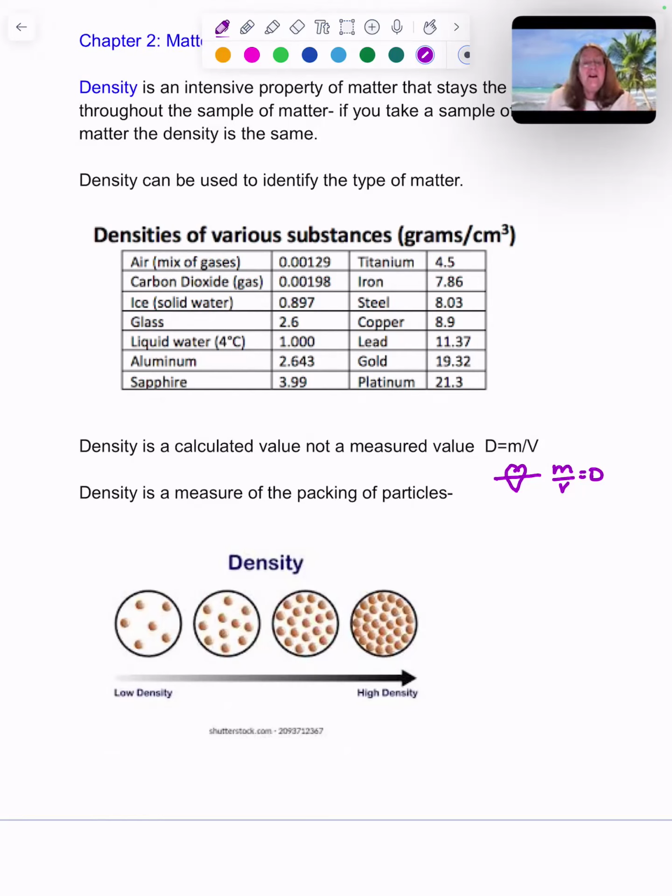Ice, as a solid water, it's still water, has a different density because ice has hydrogen bonding, which actually pushes those atoms and molecules of water further apart. The hydrogens are going to link up with oxygens in the neighboring water molecule, and that's why we get those beautiful snowflake shapes.